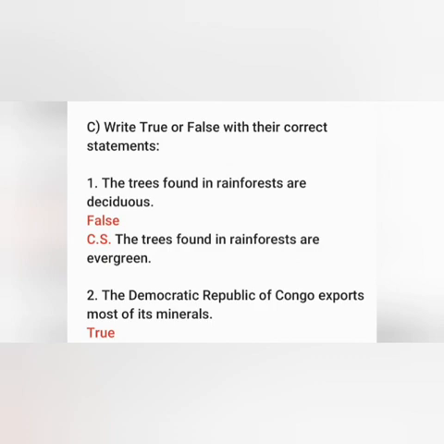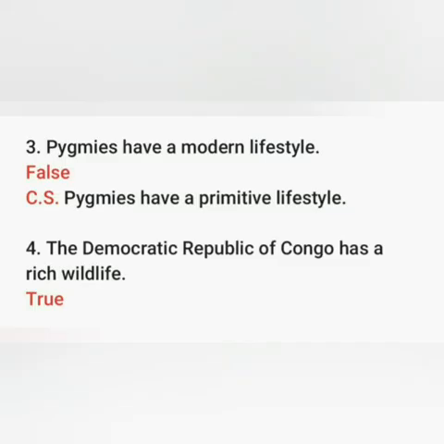Next, the Democratic Republic of Congo exports most of its minerals. And I hope you all know it is true. So you have to write here true. Next, pygmies have a modern lifestyle. And you all know it is a false statement. So you have to write here false. And the correct statement is pygmies have a primitive lifestyle. Next, number 4, the Democratic Republic of Congo has a rich wildlife, and it is a true statement.